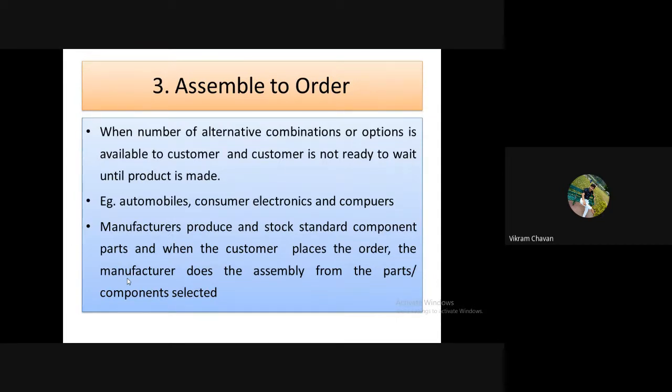Once the order is placed, or we can say the order is given by the customer to the dealer, at that time the dealer will tell the customer to give him 5 days. According to your specification, he will modify the car and provide it on the 5th day. So what work has been done by the dealer?